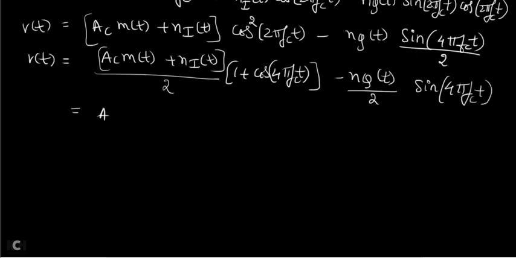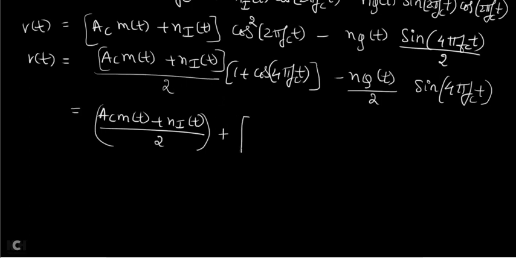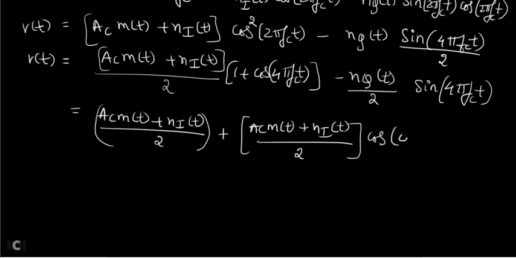Now if you multiply, you will get (Ac m(t) + Ni(t)) divided by 2, into 1. Okay, next one more term, this into cos 4πfct: (Ac m(t) + Ni(t)) divided by 2, where Ni(t) means the noise component, into cos 4πfct, minus Nq(t) divided by 2 into sin 4πfct.